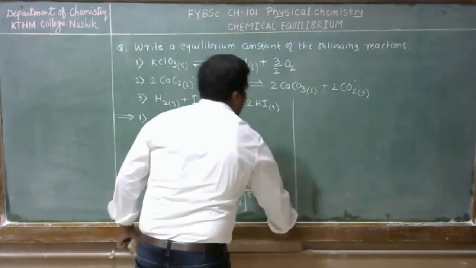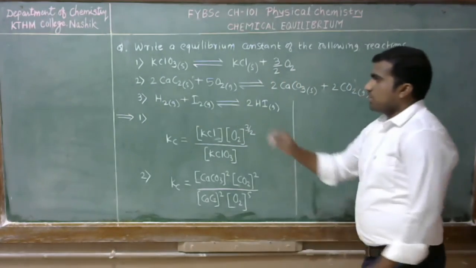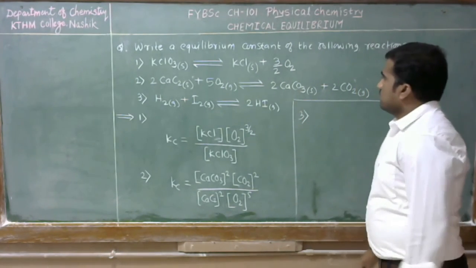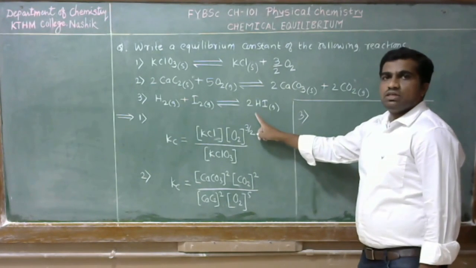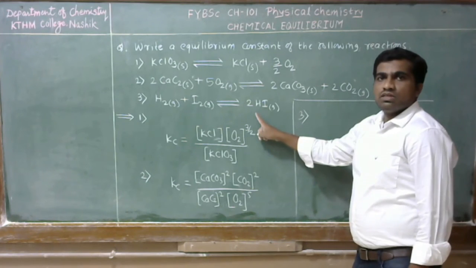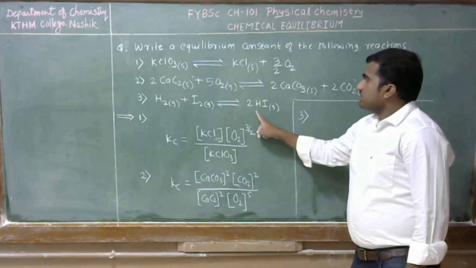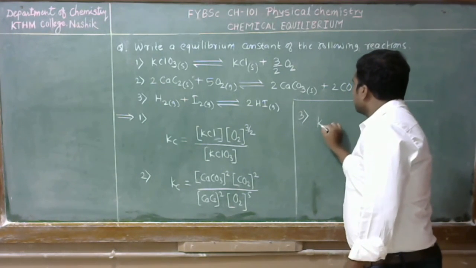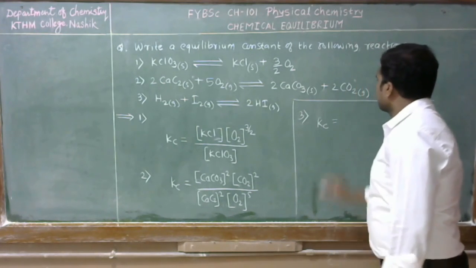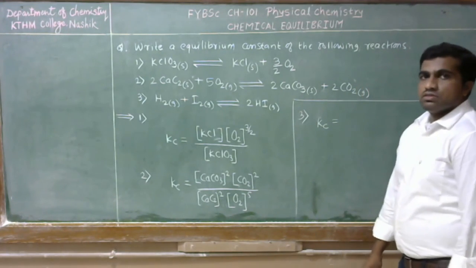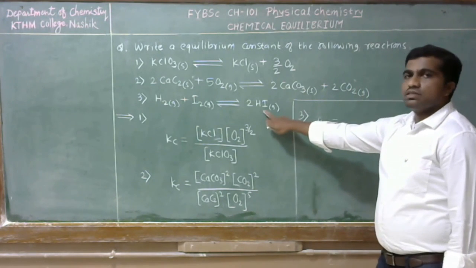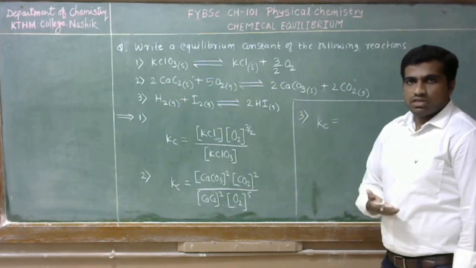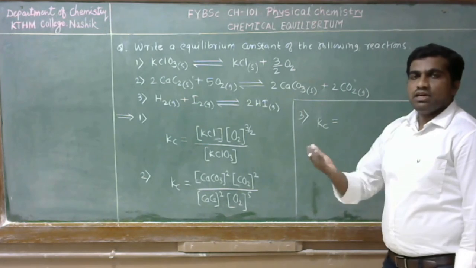Now let us see the equilibrium constant for the third reaction. How can we write it? I think you can write it as well. The equilibrium constant Kc is equal to product divided by reactants with its stoichiometric coefficient or number of moles in a given reaction.